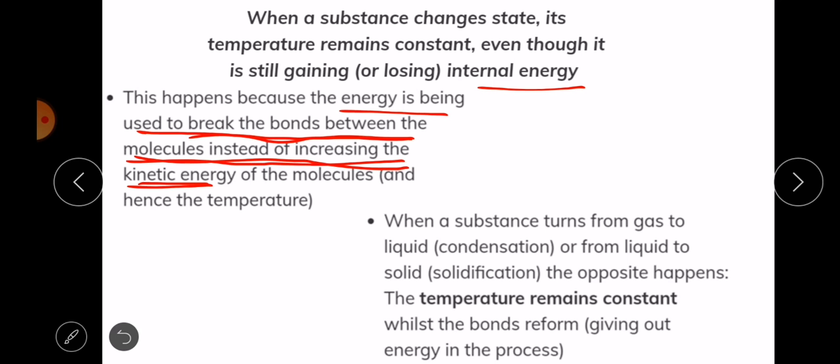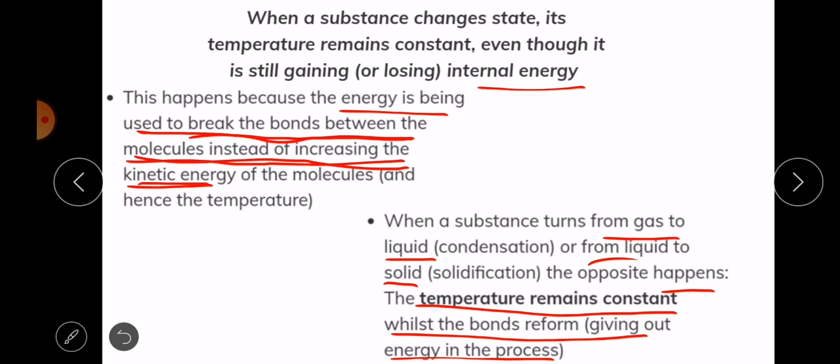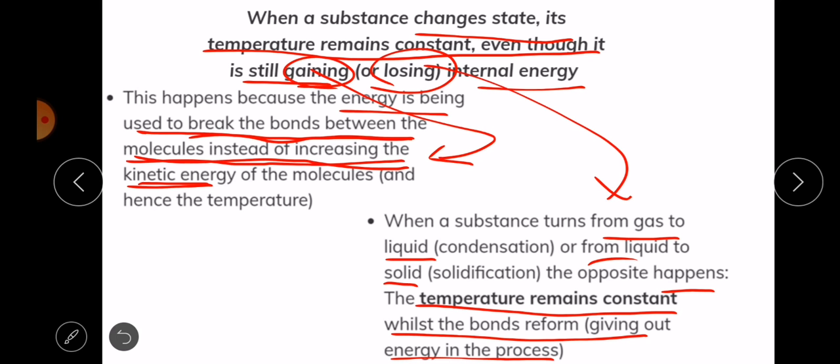When a substance turns from a gas to a liquid, that is condensation, or from a liquid to a solid, that is solidification, the opposite happens. The temperature remains constant while the bonds reform, and energy is given out in the process. That is why when a substance changes its state, its temperature remains constant even though it is still gaining or losing energy. This example is gaining, and this example is losing internal energy.